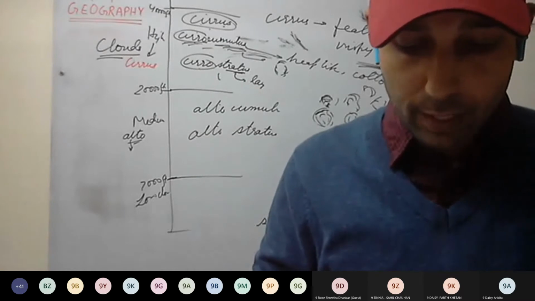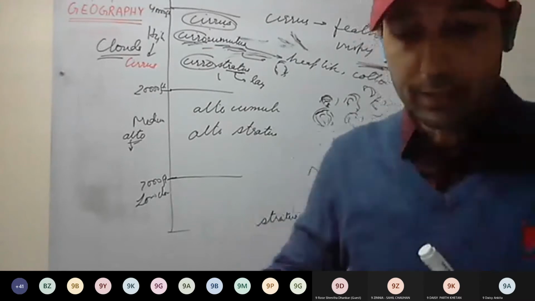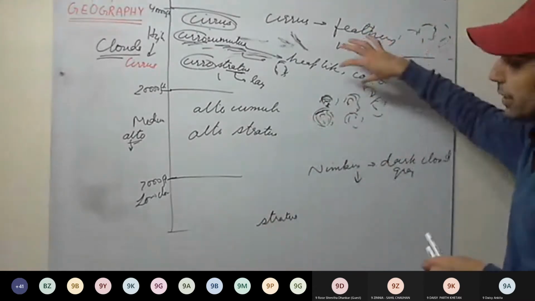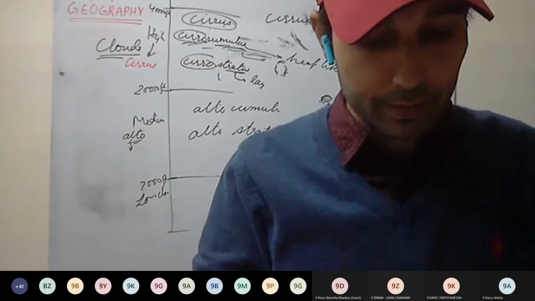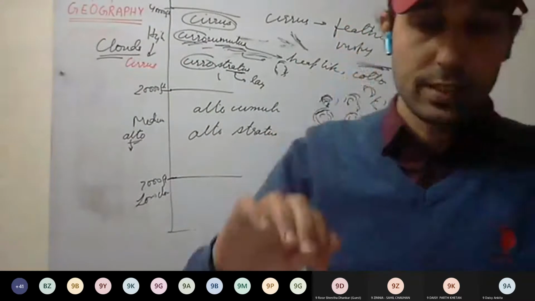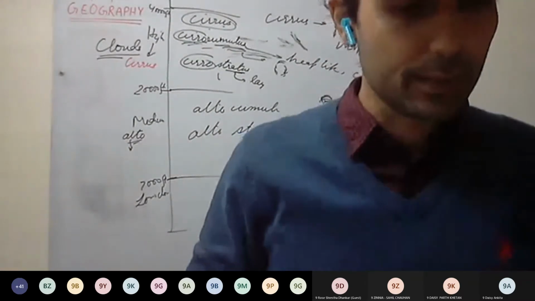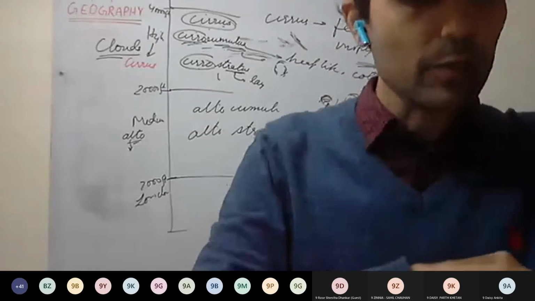Now nimbostratus you can see in the backside of the cumulus. It is dark gray, and again different layers are being arranged. And stratocumulus on the top you can see. Again, kind of layers one above the other. So these are the cloud types. So cloud types is clear.